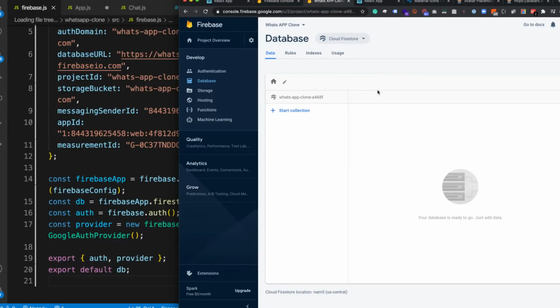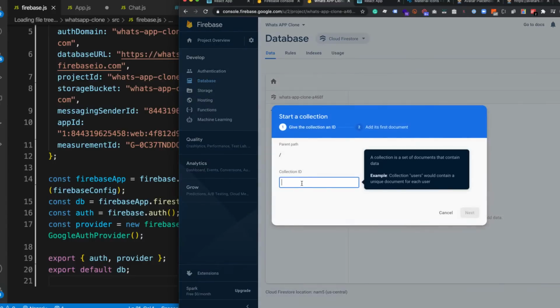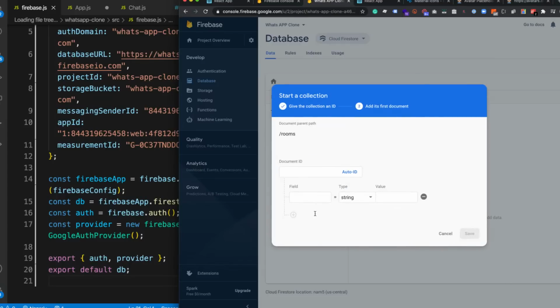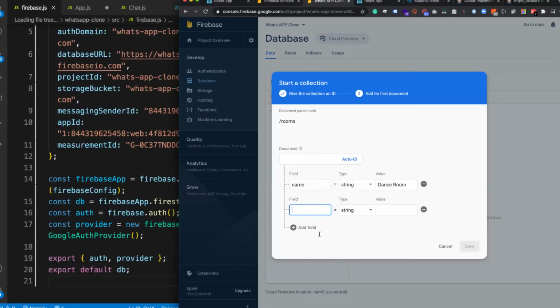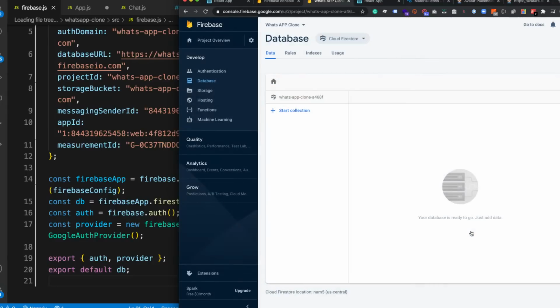So now what we're going to do is click on start collection. What should we name it? Let's call this one rooms. So this is going to be all the different rooms that everyone can be inside of. So what is the field? Inside of here, we're just going to have name, the name of the room. And let's add the first name. Let's just call this the dance room. And what you want to click is auto ID at the top. And then click on save. And that's it. I do not need another one. So click save. Beautiful.